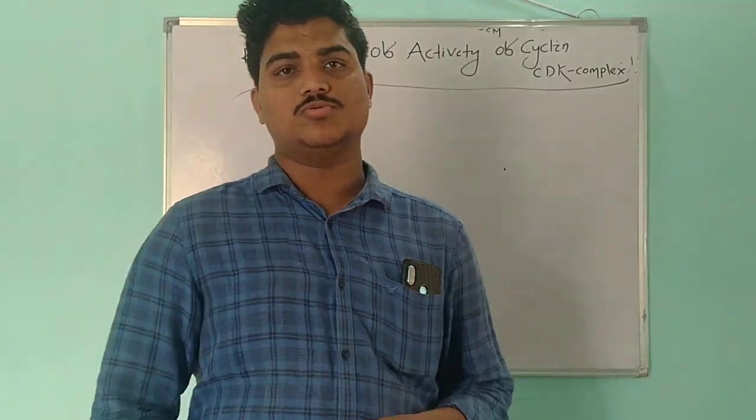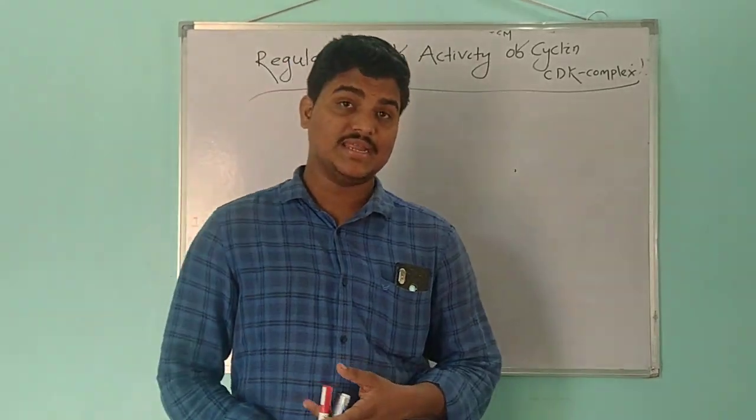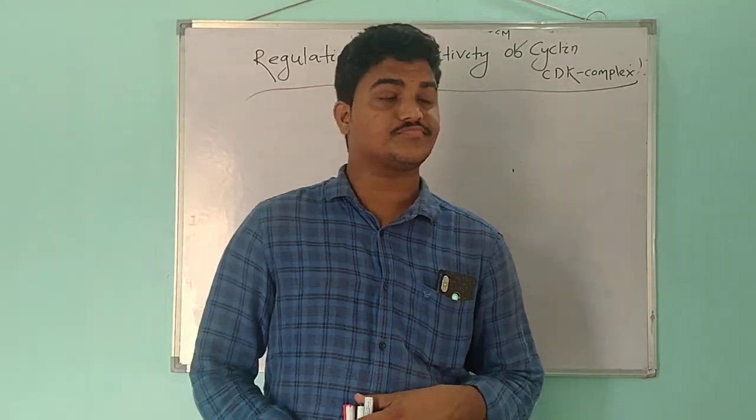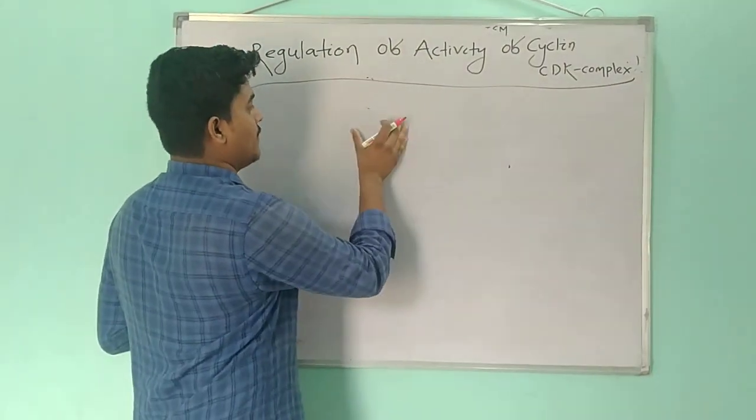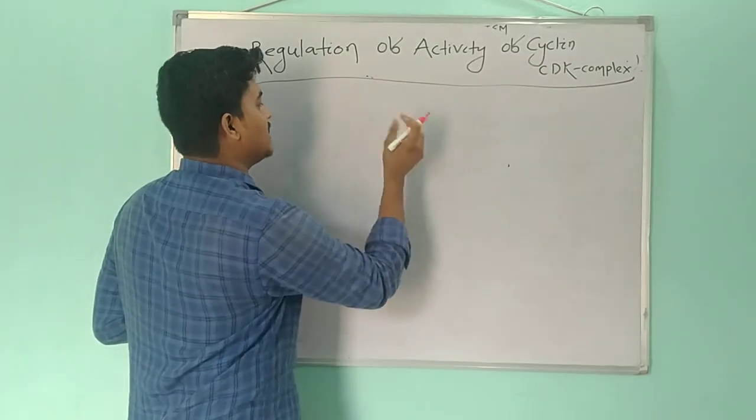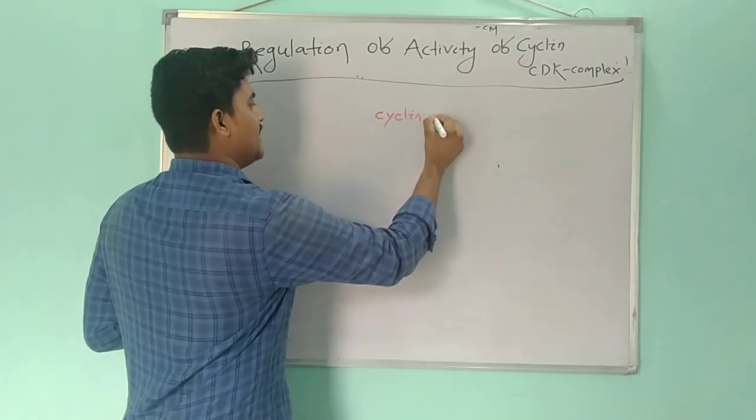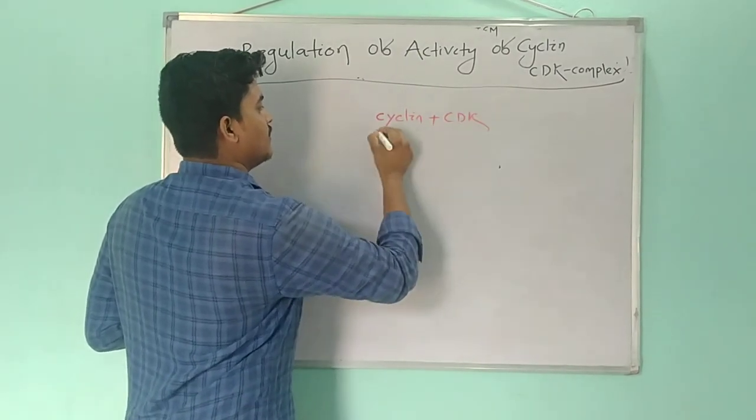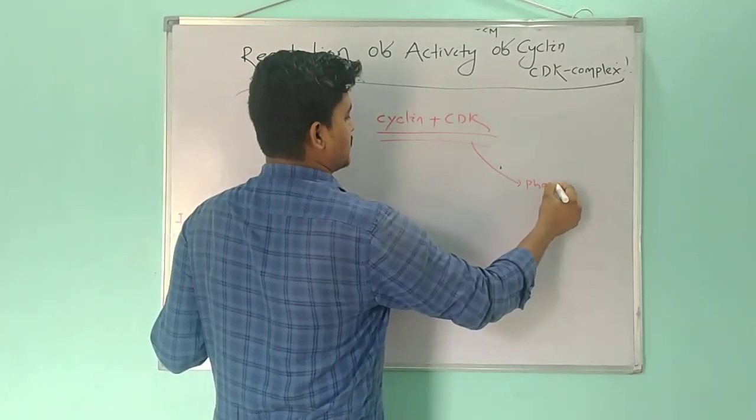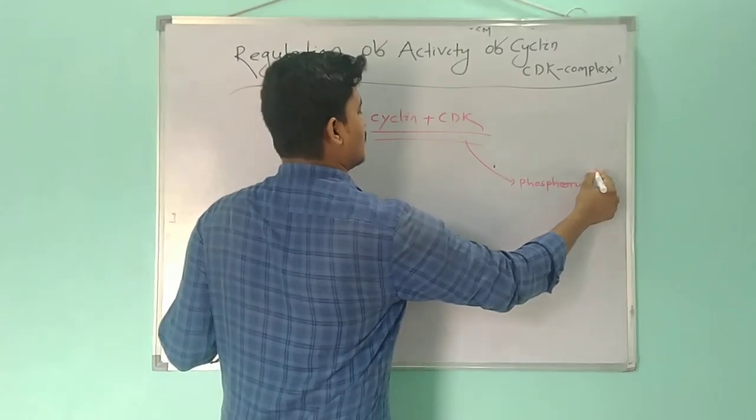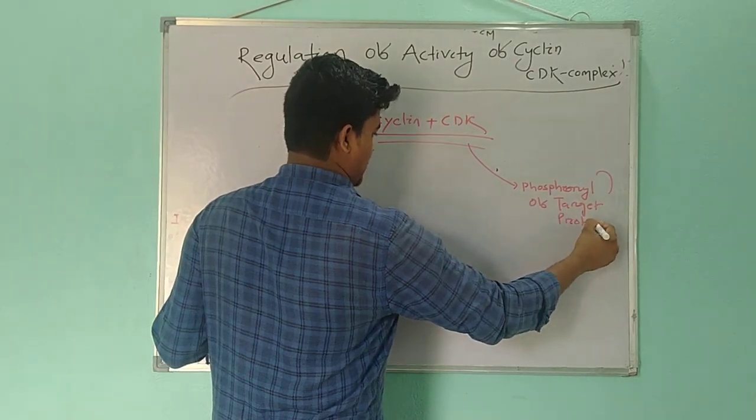In this video I am going to teach you about the regulation of the activity of cyclin and CDK. From the last video we all have clear that the cyclin binding with the CDK causes the activation of CDK and phosphorylation of the target protein, and that target protein after phosphorylation carries out certain functions.